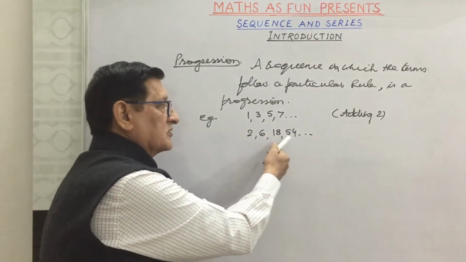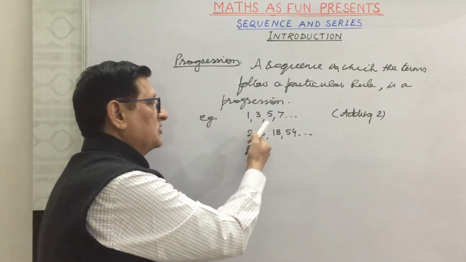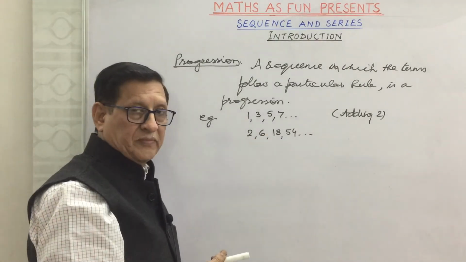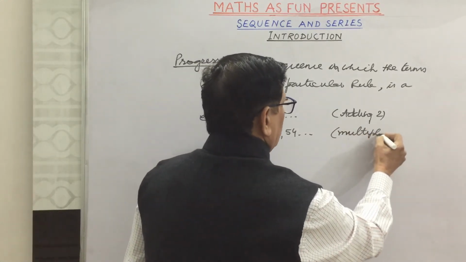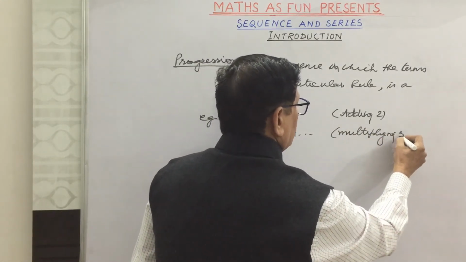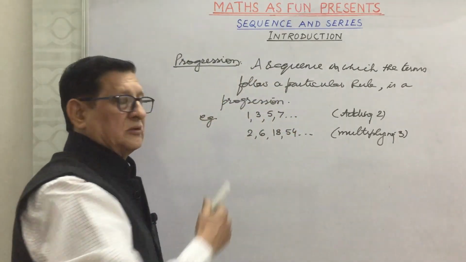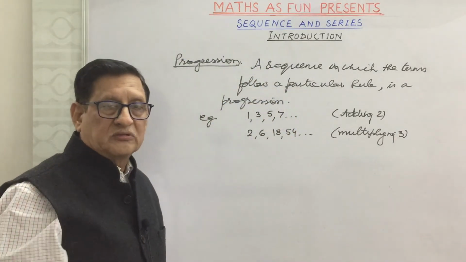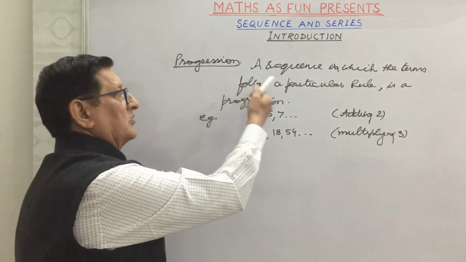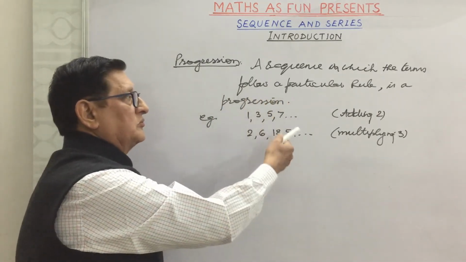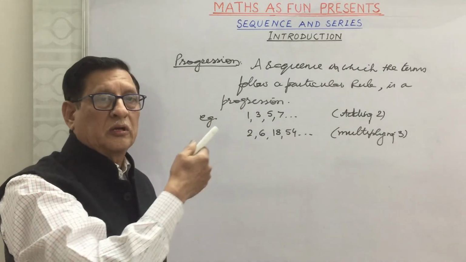What we find in this? We are finding that every term is being multiplied by 3. So we write here multiplying 3, we are getting the terms of the sequence. So like this we can define a progression, that all its terms are following a particular rule.